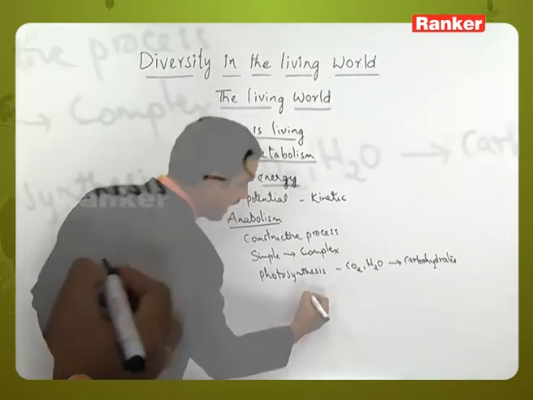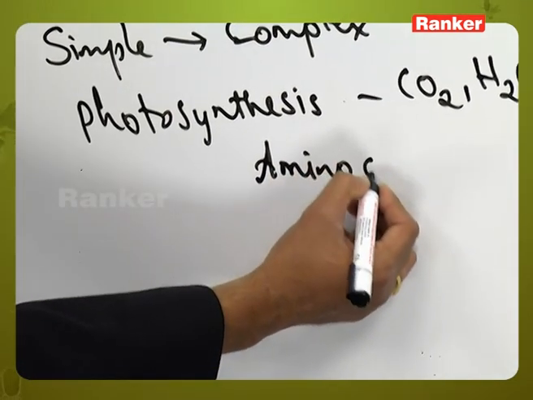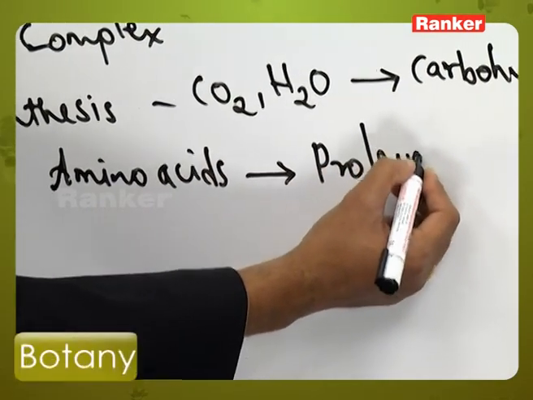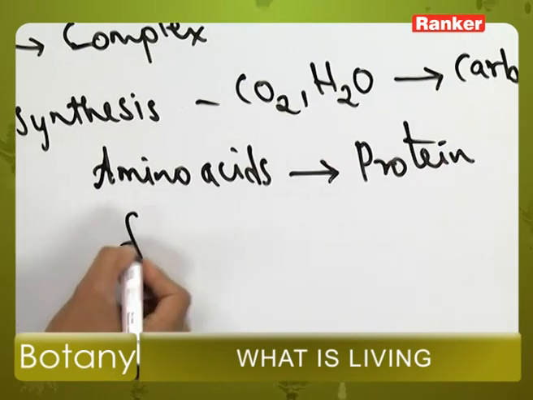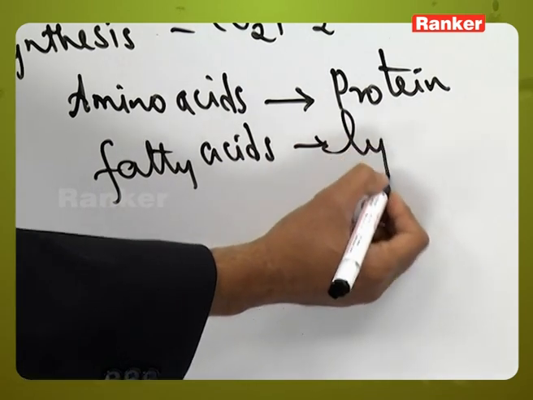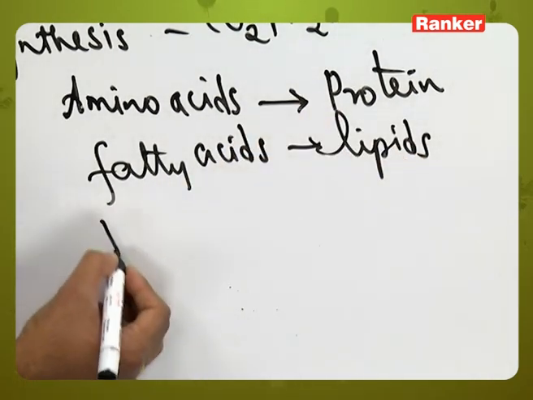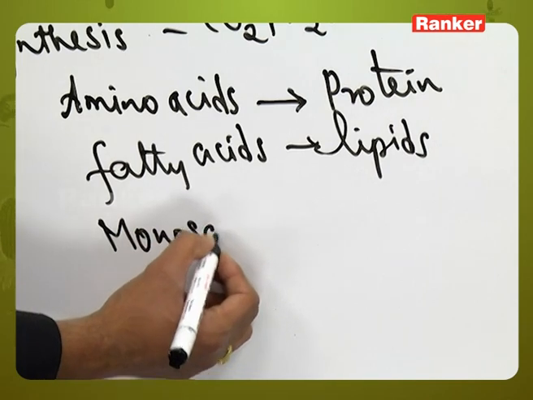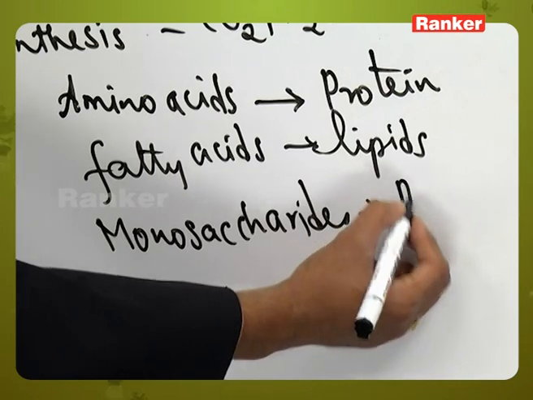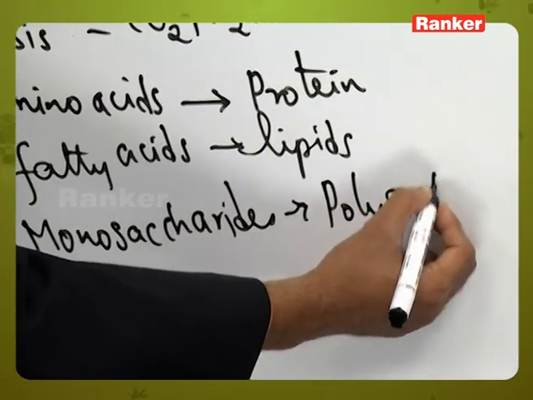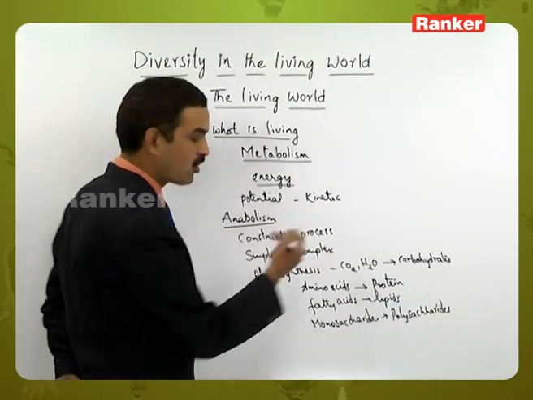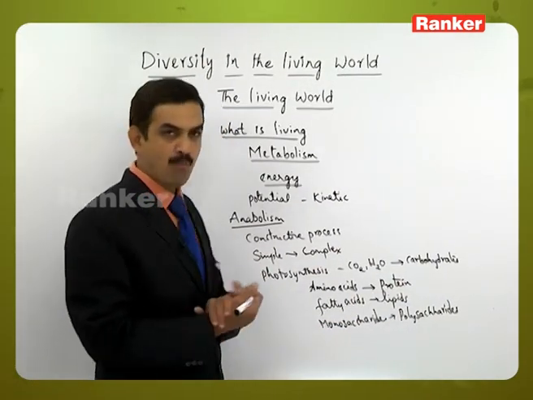In the same way, amino acids are formed into proteins, fatty acids are converted into lipids, and monosaccharides are converted into polysaccharides. Likewise, in all of them, simpler substances are converted into a complex one. That's why we call this an anabolic process.